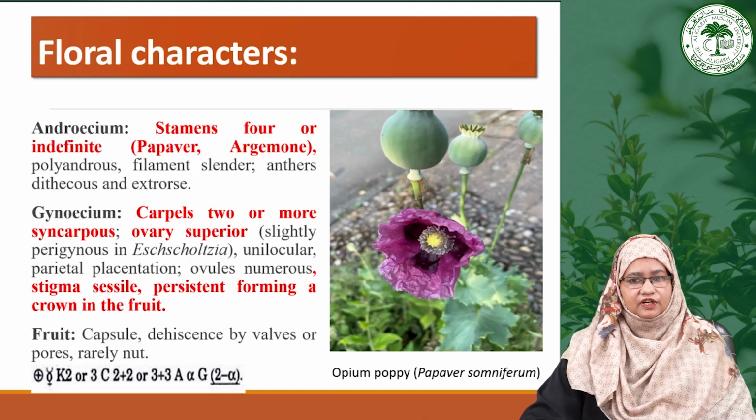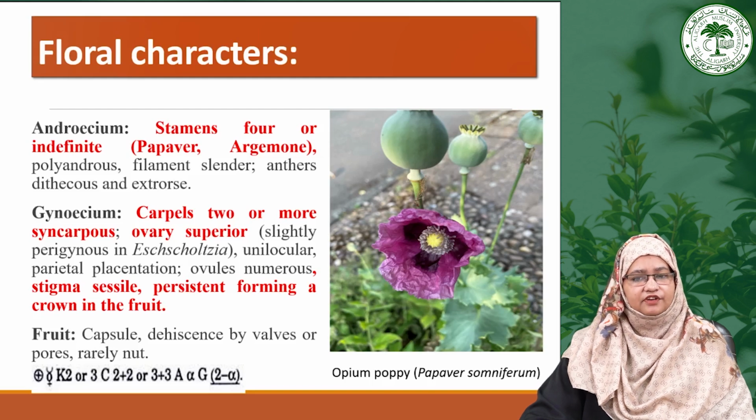The ovary is unilocular with parietal placentation containing numerous ovules, and a sessile stigma that persists, creating a crown on the fruit. The fruit is a capsule which can dehisce either by valves or pores, or is a nut in rare occurrences. This is the characteristic of the family Papaveraceae, or poppy family.